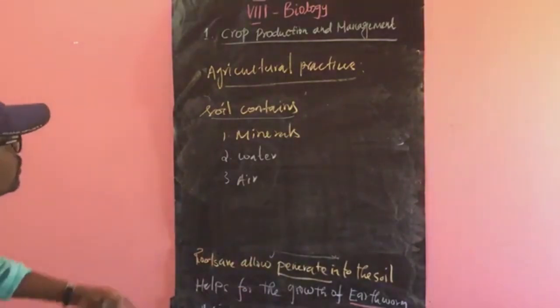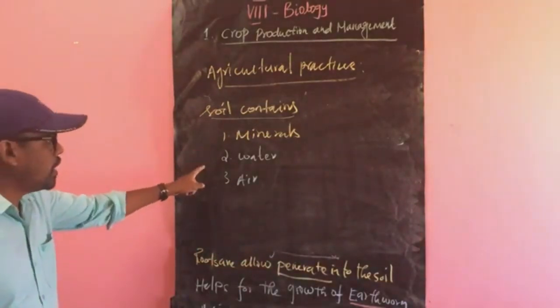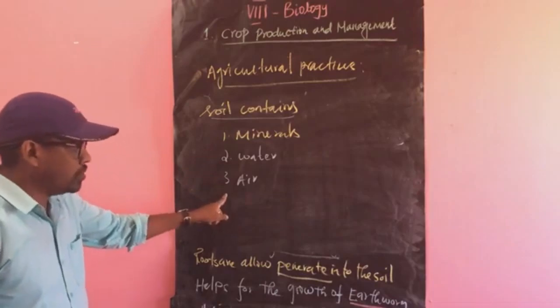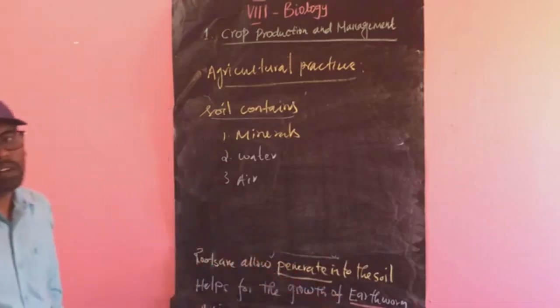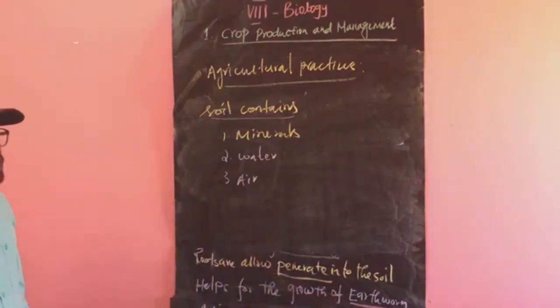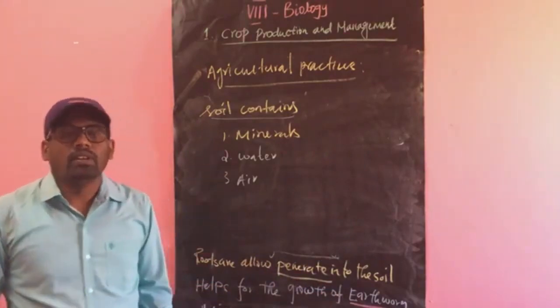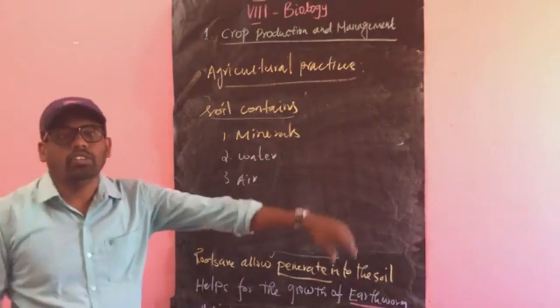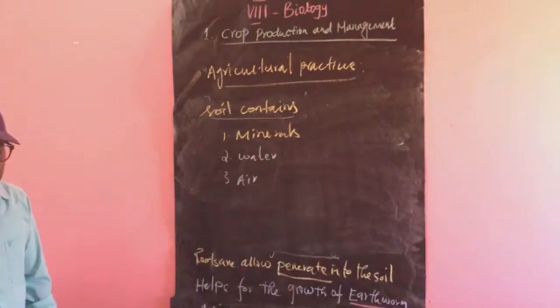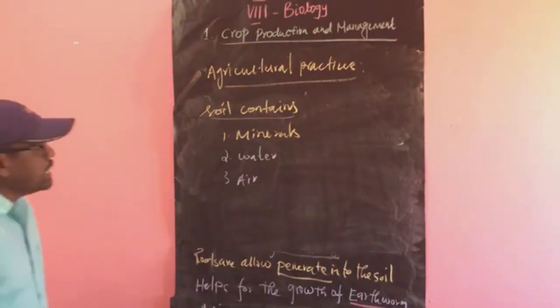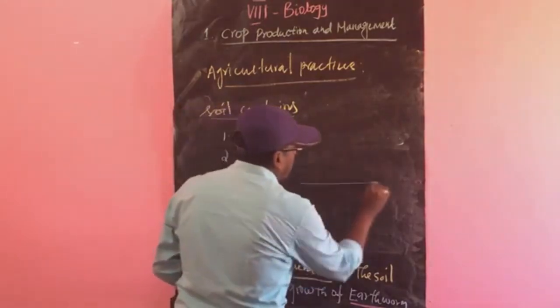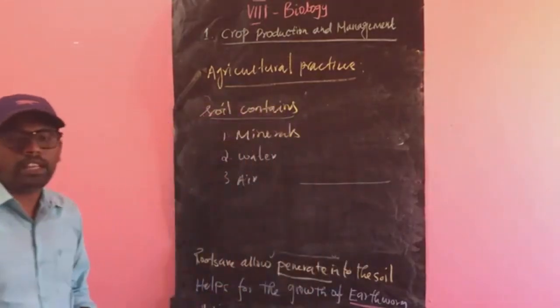Okay, so the soil contains minerals, water, air, and also earthworms and microorganisms. These are responsible for maintaining the nutrients in the soil. Okay, so the soil has many layers.